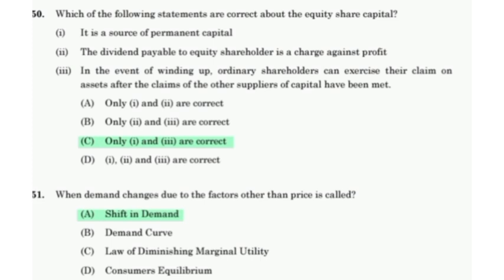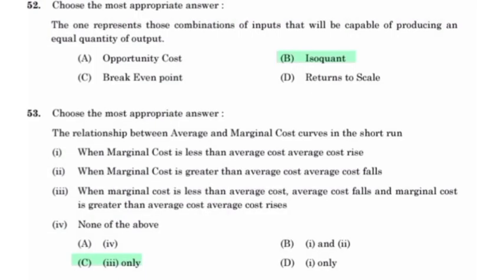It is a source of permanent capital, and in the event of winding up, ordinary shareholders can exercise their claim on assets after the claims of the other suppliers of capital have been met. When demand changes due to factors other than price, it is called a shift in demand. The one that represents those combinations of input that will be capable of producing an equal quantity of output.